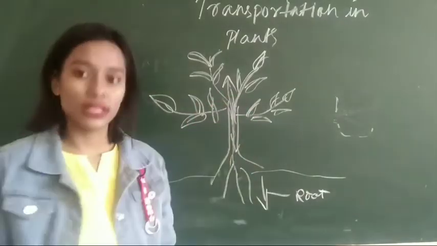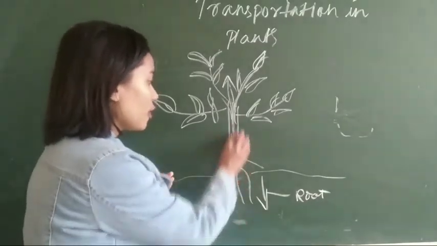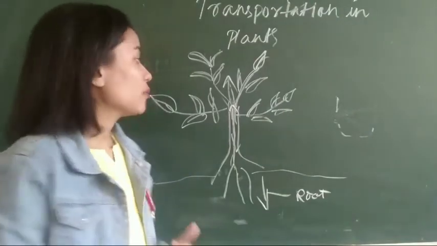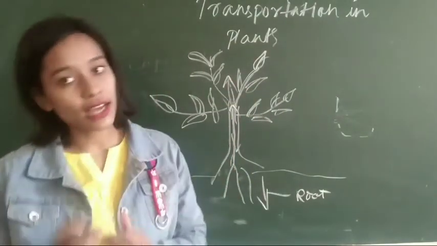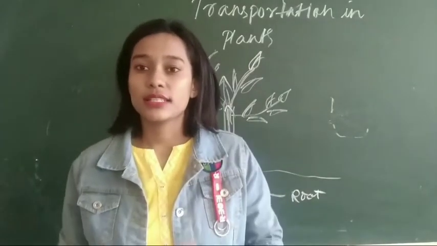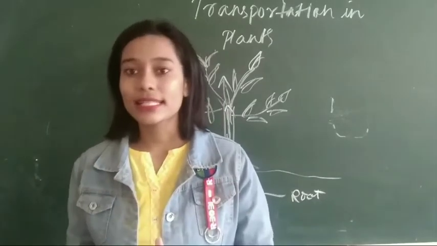Now you see what happened, the translocation of food through the phloem takes place in upward direction as well as downward direction. In ascent of sap, we found that the water moved only from downward to upward direction. It's not so, but translocation takes place upward as well as downward. Is it clear up to here? Yes. So far we discussed the circulatory system. Now we will discuss the excretory system.